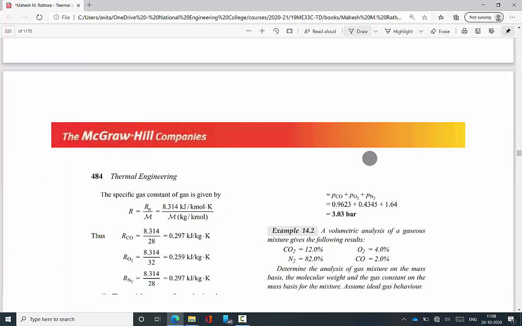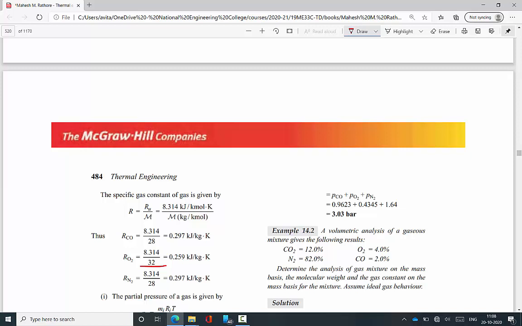Then the molecular weight and the gas constant. From the universal gas constant and molecular weight, R equal to Ru divided by molecular weight. Ru is nothing but, please memorize this value, 8.314 kilojoule per kg mole Kelvin. We know the molecular weight of all components. Then RCO equal to 8.314 divided by 28, RO2 is 8.314 divided by 32, and RN2 is 8.314 divided by 28. The actual gas constant for a particular gas is found with the help of the universal gas constant and molecular weight of each and every component.